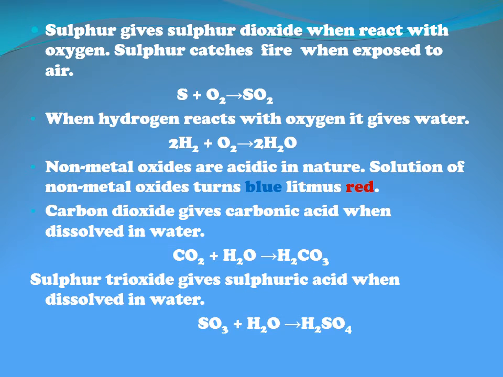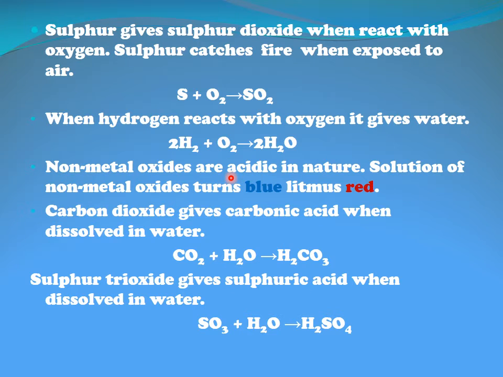Let's take examples of some more nonmetals. Sulfur gives sulfur dioxide when it reacts with oxygen. Sulfur catches fire when exposed to air. Sulfur is present in fuels in the form of impurities, so when these fuels burn, sulfur also combines with oxygen and forms sulfur dioxide. Again, sulfur dioxide, as it is a nonmetal oxide, is acidic in nature. One more example is hydrogen, which reacts with oxygen and forms its oxide, which we call water. But it is an exception: it is not acidic, it is neutral in nature.